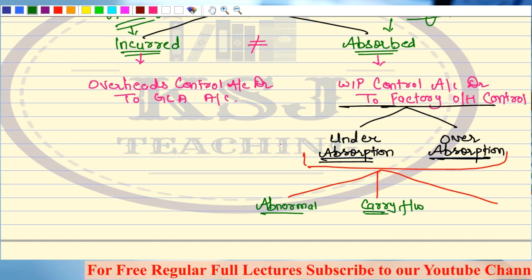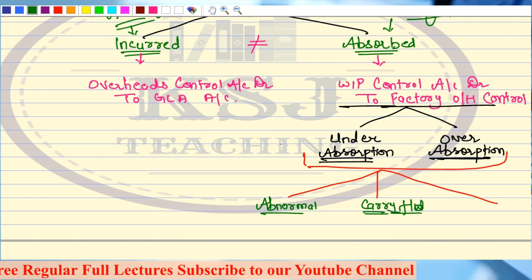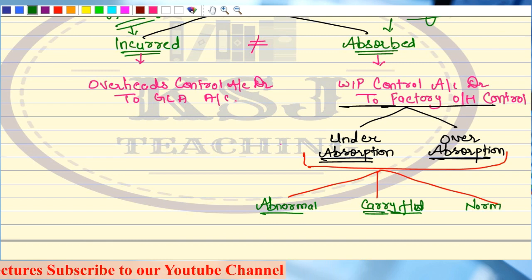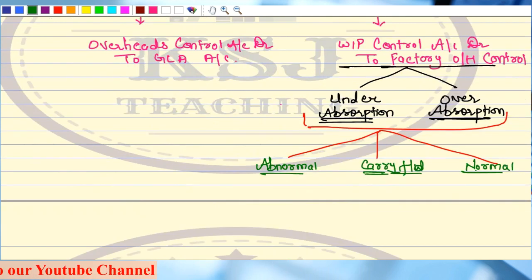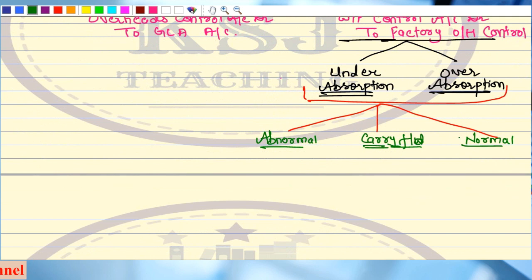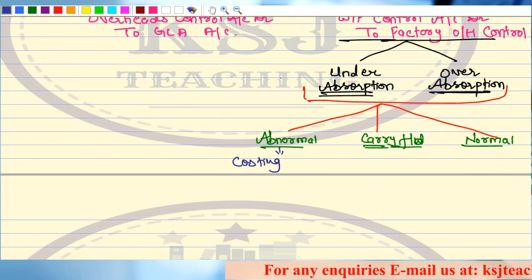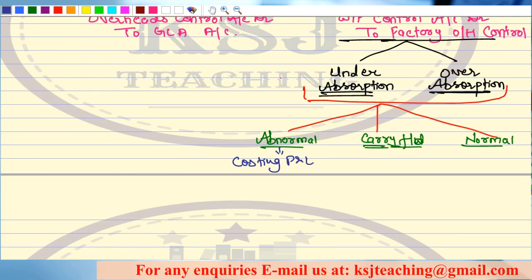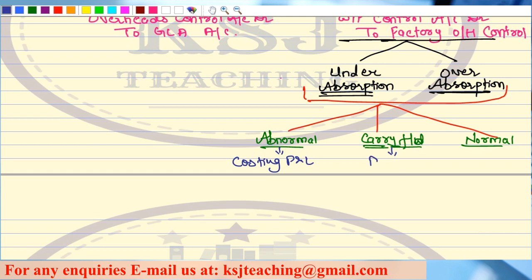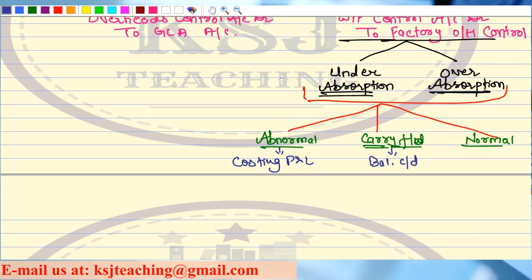And the third is if it is due to normal reasons. If it is due to abnormal reasons, what do we do, sir? We take it to costing profit and loss account. If it is carried forward, we simply write balance carried down. We carry it forward to the next year.